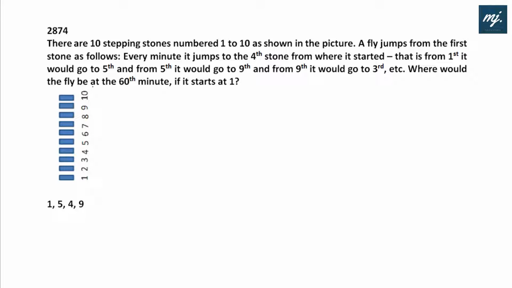Where would the fly be at the 60th minute if it starts at 1? Okay, so if it starts at 1, at the 0th minute it is at 1. It will be at 5th at the end of the first minute. Then 5 plus 4, 9 at the end of the second minute. Then 9 to third, it is at 3 at the end of the third minute. Now 3 plus 4 is 7. So it will be at 7 at the end of the fourth minute.